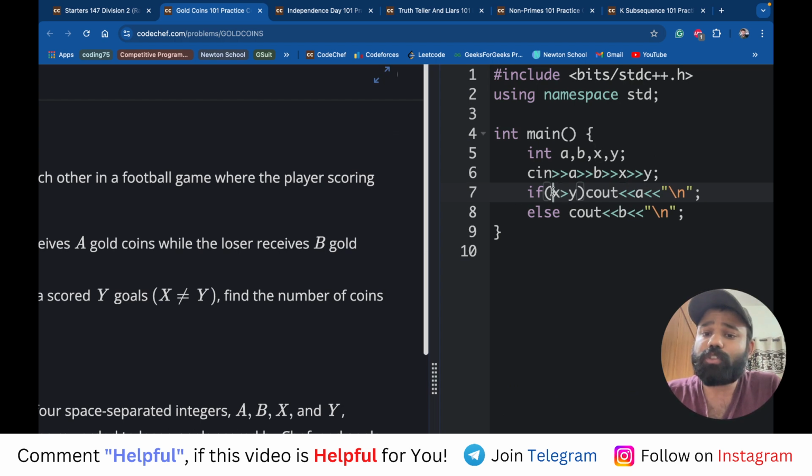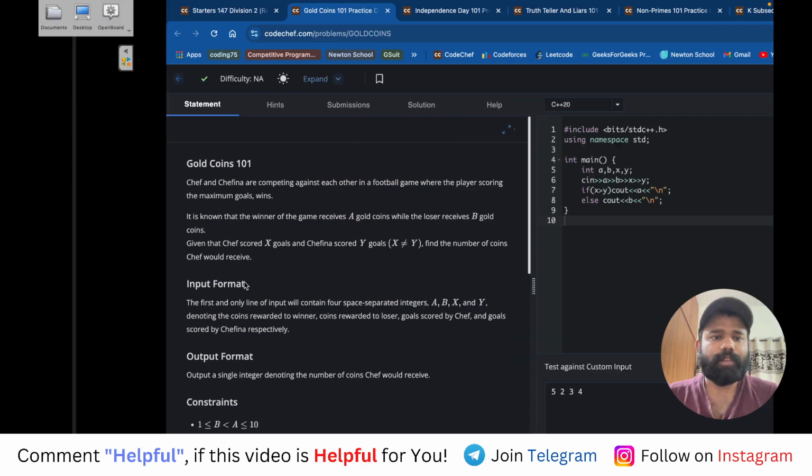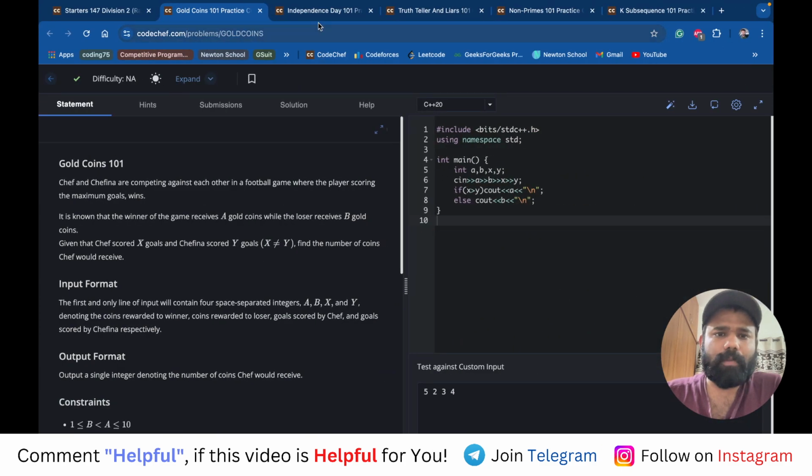So if the number of goals of Chef is greater, he will win and get A coins. If the number of goals of Chefina is greater, Chef will lose and get B coins. This is the problem, a very basic, very simple if-else problem. Cool, amazing, let's move to the next problem.